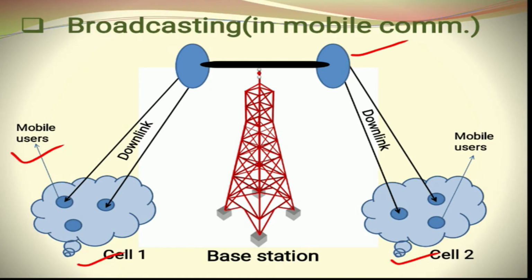So whenever the base station is transmitting the signal to the multiple mobile users in the different cells with downlink frequency, we call it broadcasting. So in broadcasting, a single resource, that is the base station here, transmits signals to the multiple mobile users in the different cells. So this is what we call broadcasting.